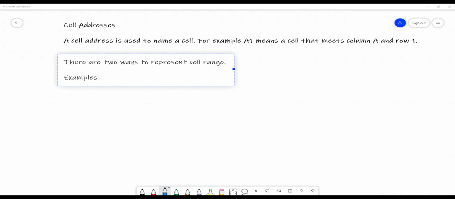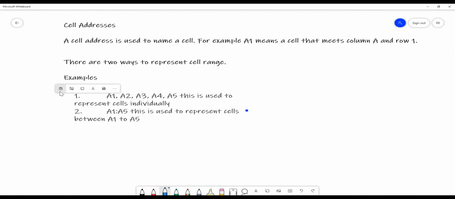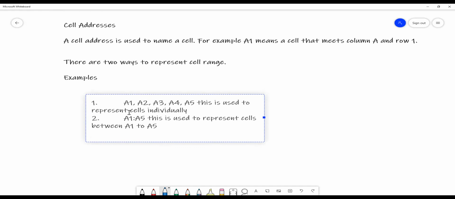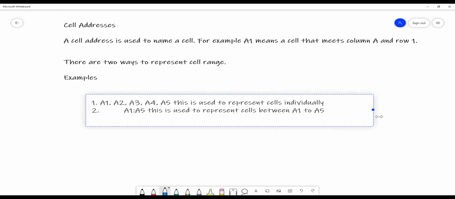The first one is we can comma separate, that means you represent cells individually, like A1, A2, A3, using a comma. We can represent A1, A2, A3, A4, A5. That means you are going to select 5 consecutive cells together. You can comma separate like this; this is representing individual cells.